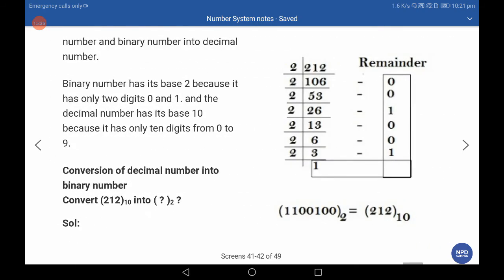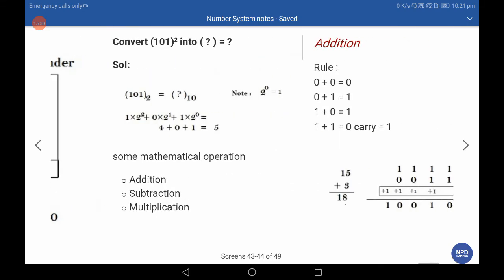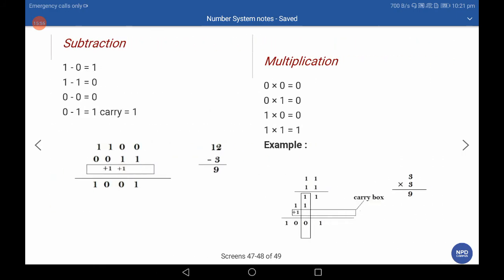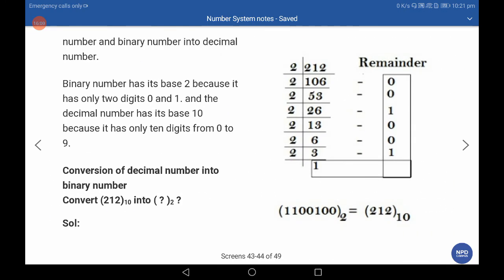Binary logic is easy, and you should know how to calculate in binary numbers. Binary numbers are not included in the aptitude section, but they are a little bit important. You should follow the addition rule, subtraction rule and multiplication rule. Converting binary to decimal and decimal to binary is the most important part in this section.